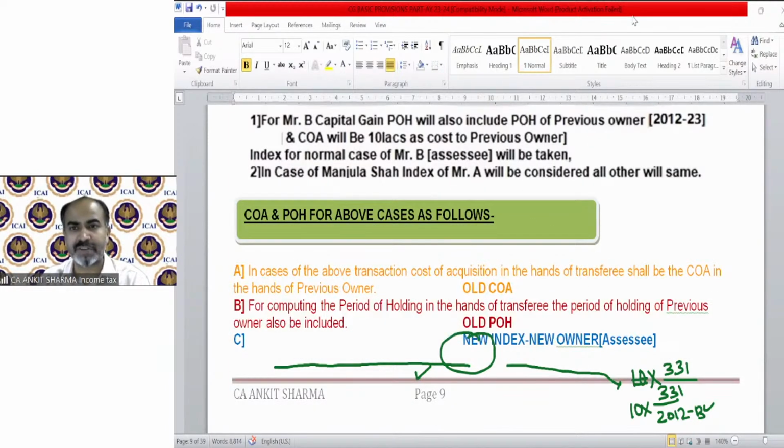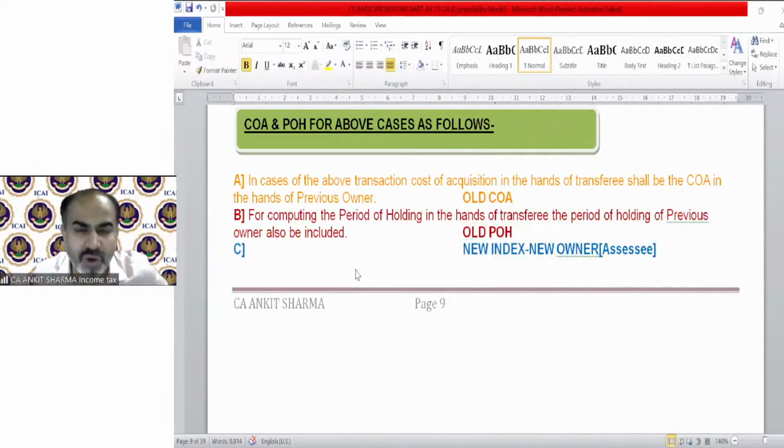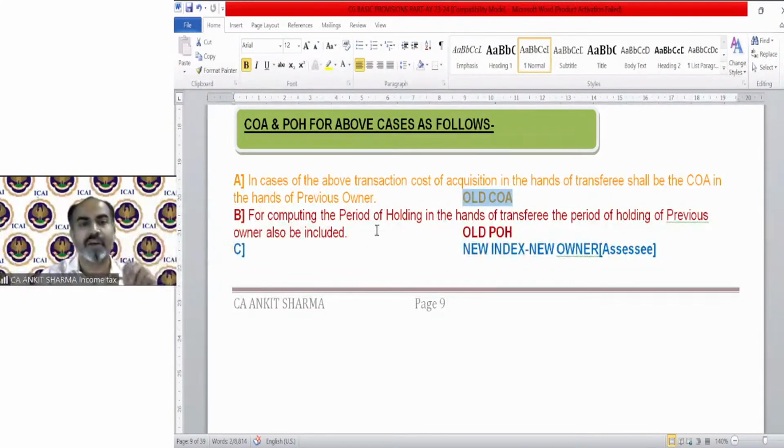So this is the concept which says, in case of the above transaction, the cost of acquisition in the hands of the transferee shall be the cost of acquisition in the hands of the previous owner. That means from the old person, you have to take the cost of acquisition. For short, I have written it like this: old cost of acquisition means previous owner. For computing the period of holding, old period of holding, that means from the previous owner, needs to be taken. But the index should be taken as per the assessee.